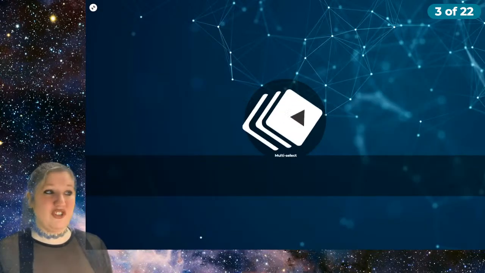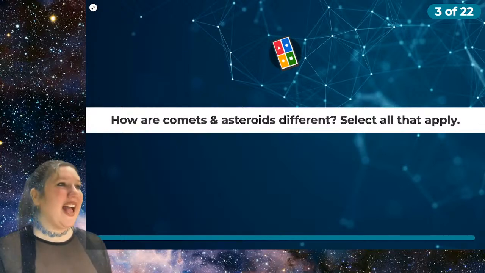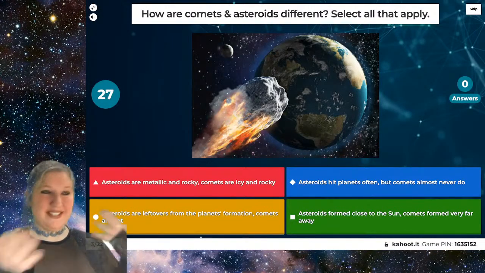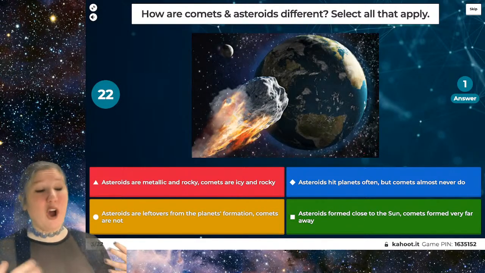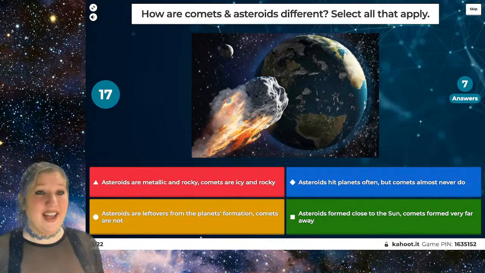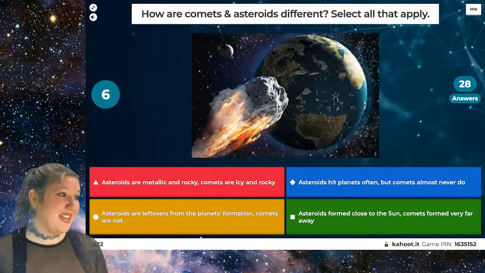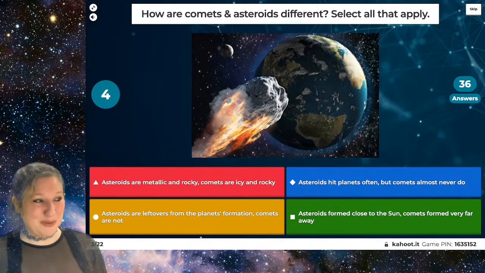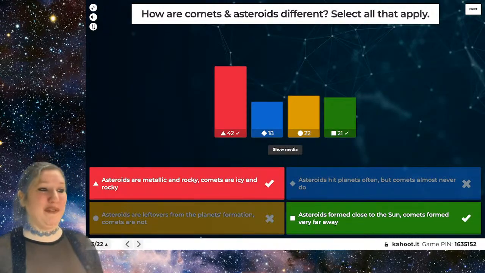So our very first question is a multi-select question, so you have to put in multiple answers. This question is a little bit about the definition of comets and asteroids, in that how are comets and asteroids different? So select all of the answers that you think apply to this question. Is it asteroids are metallic and rocky, comets are icy and rocky? Is it that asteroids hit planets often, but comets almost never do? Is it that asteroids are leftovers from the planet's formation and comets are not? Or is it that asteroids form close to the sun, comets formed very far away?